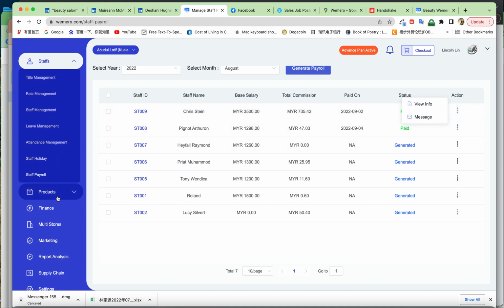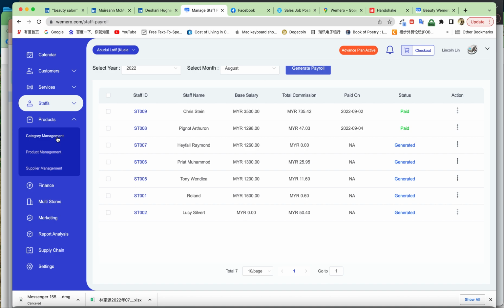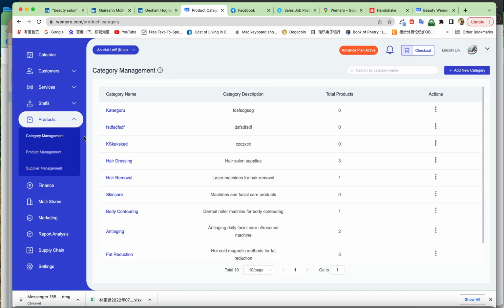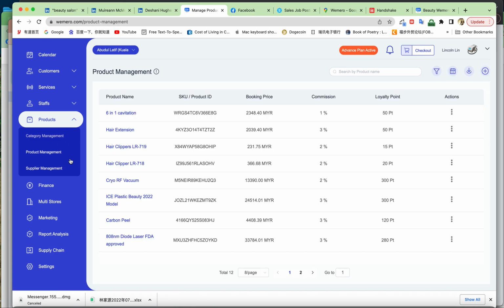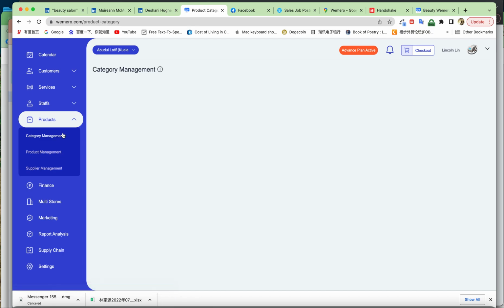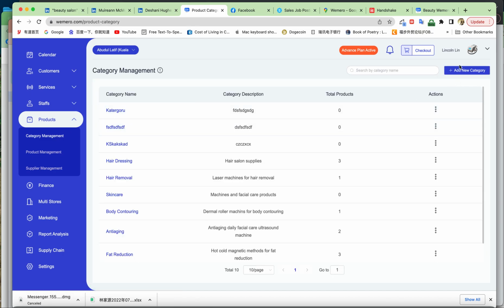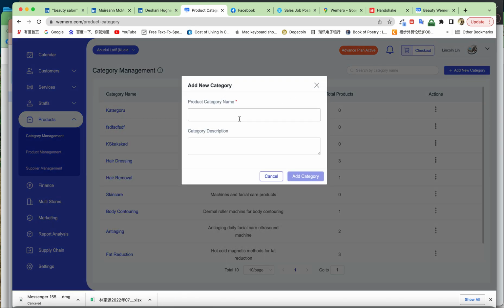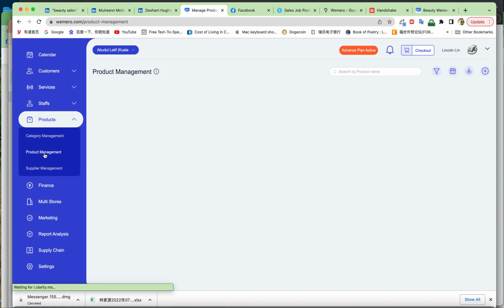Now, okay, we'll come to products. This is also quite easy. First of all, you need to edit your category management. And second, you need to edit your product management, right? Category management, like you add a new category name, category description, edit, and then you do the product editing.